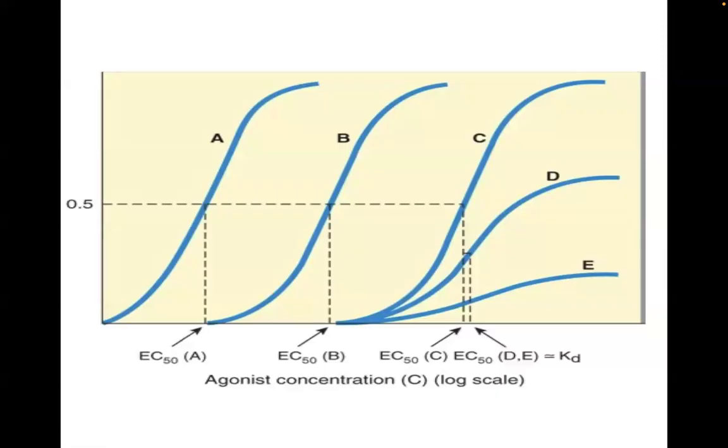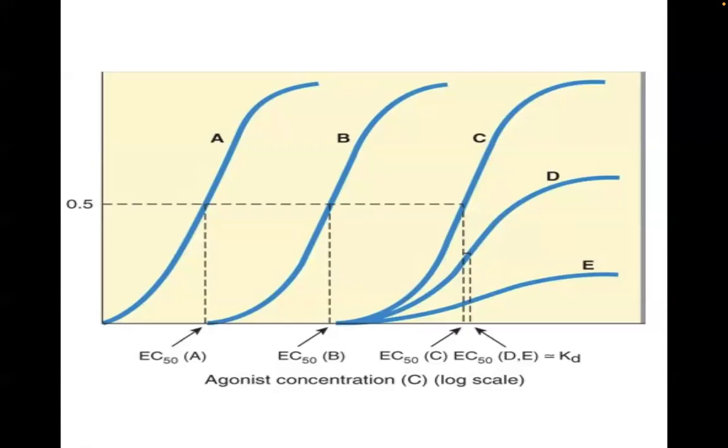What happens if you add a competitive antagonist in the system? So look at letter B. You will see that the maximum response of the agonist will still be achieved. Meaning you can also achieve full maximum response here, but you will note that you have to give more of the agonist.